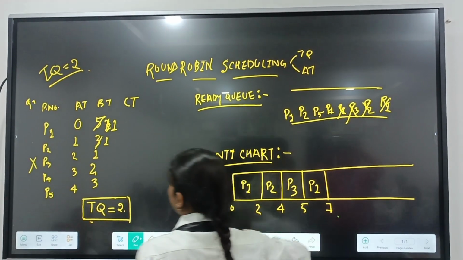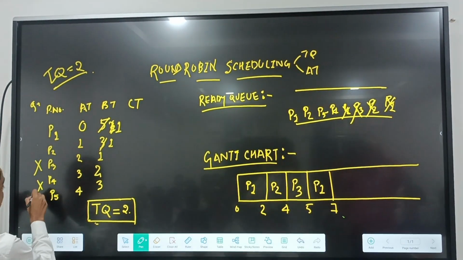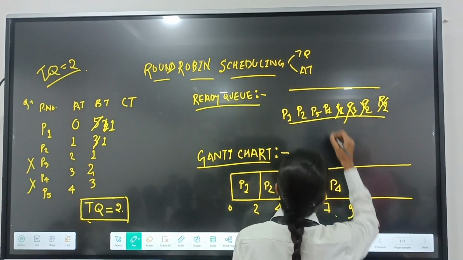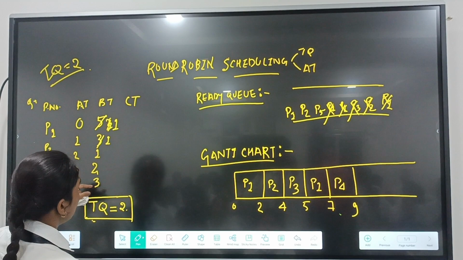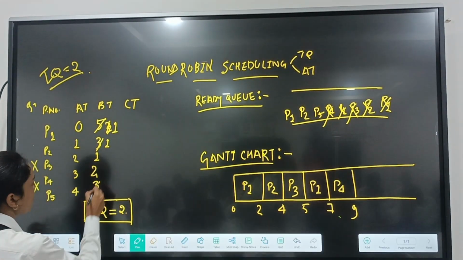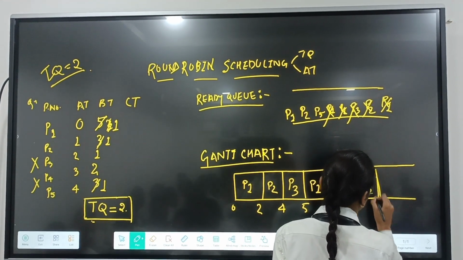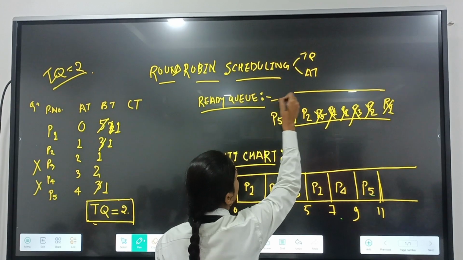Now it's time for P4. P4's time quantum equals its BT, so it will be scheduled for its BT completely. Now it's time for P5. BT is greater than the time quantum, so it will be scheduled for 2 units of time. And P5 is not scheduled completely, so again it will come in the ready queue.